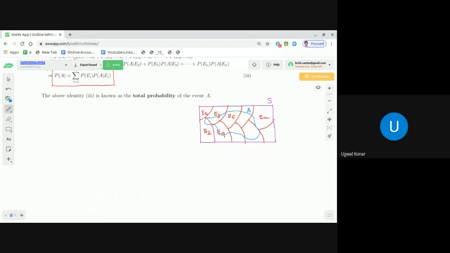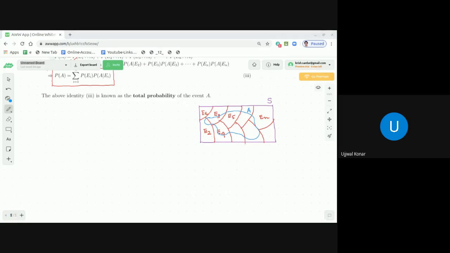So that means all these events are mutually exclusive. And they are exhaustive also. Why? Because finally the doctor is coming to the clinic by means of any of these commutes. So we see these events are mutually exclusive and exhaustive. Now, A is the event that the doctor is late. Now, the doctor is late due to any of these events, either by E1 or by E2 or by E3 or by En. Correct?